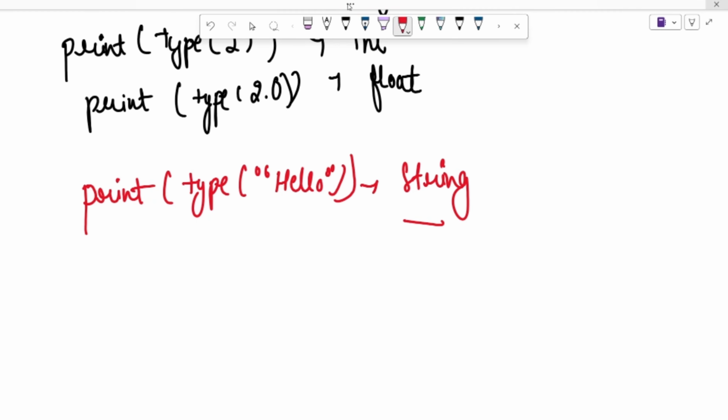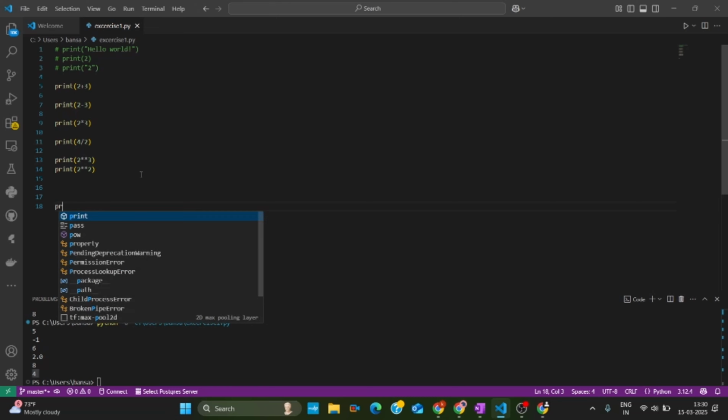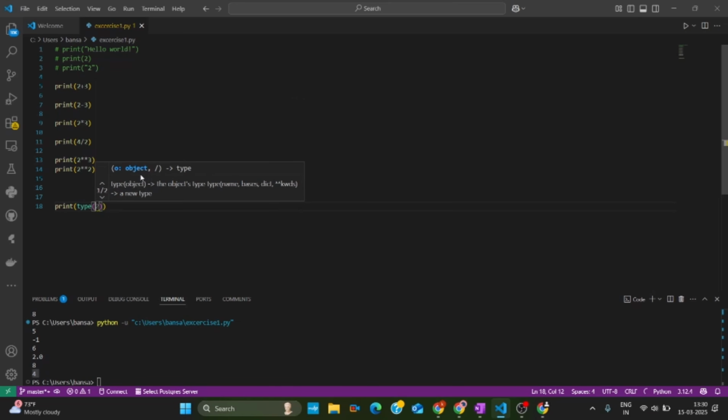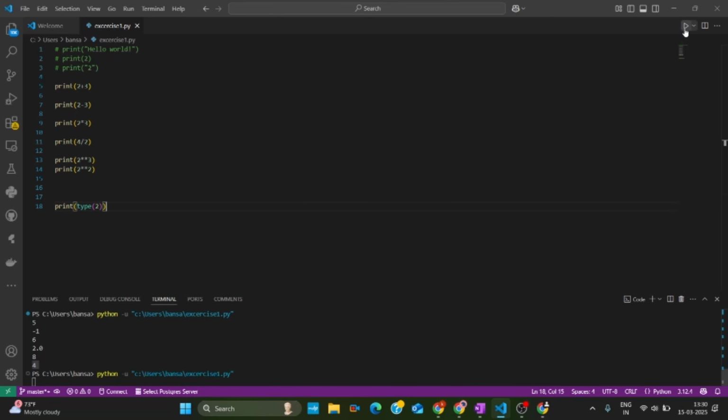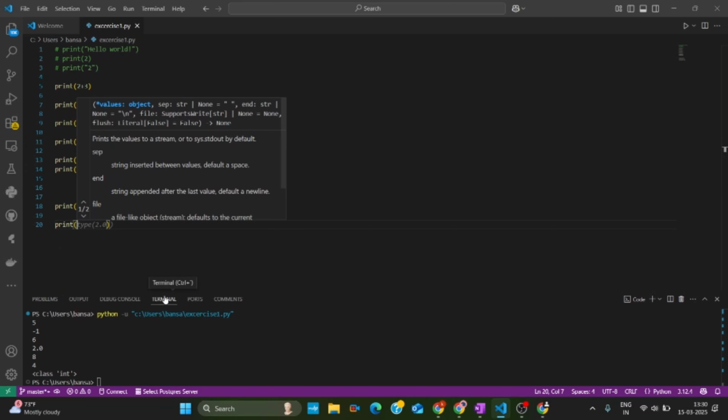Let's try this in VS Code. Let's try print type of 2. It will give class integer. We come to know that 2 belongs to the integer data type. Similarly, we will try for a float value.